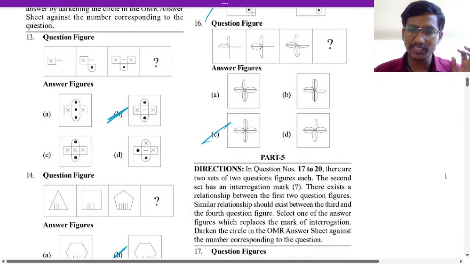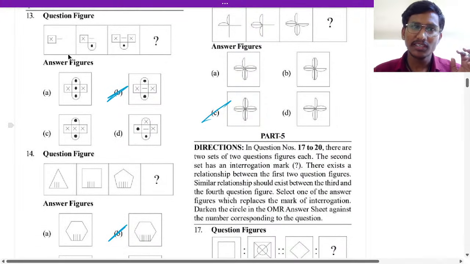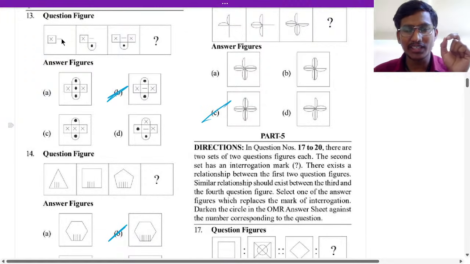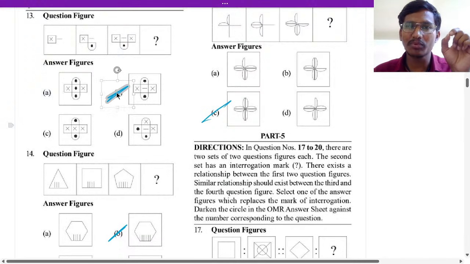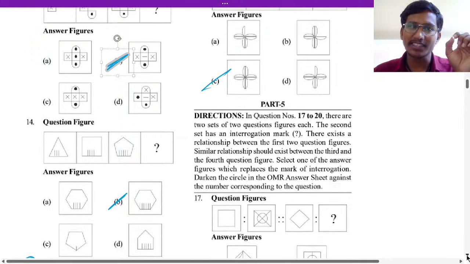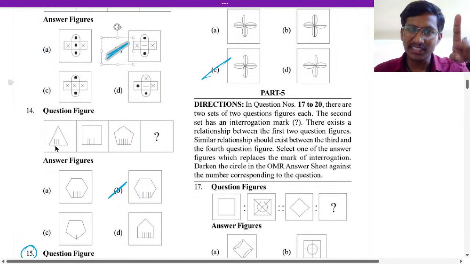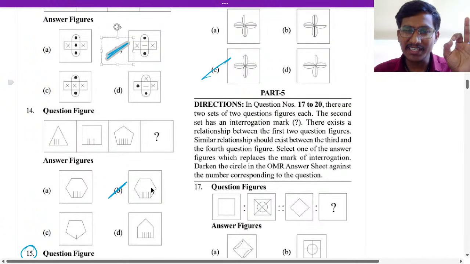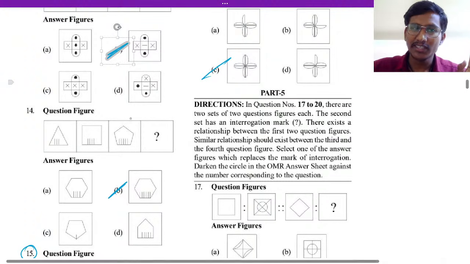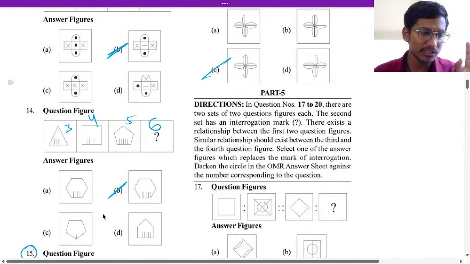What is the answer for the 13th question here? In this box there is a minus sign or a line, and then below and this side, and then the top will come one more. Top will come one more means option B is the proper one. Now 14th. Here count the number of lines in 14. 3 lines, 3 sides. 4 lines, 4 sides. 5 lines, 5 sides. And here 6 lines, 6 sides will come. So 3 sides, 4 sides, 5 sides, 6 sides. Option B for the 14th.